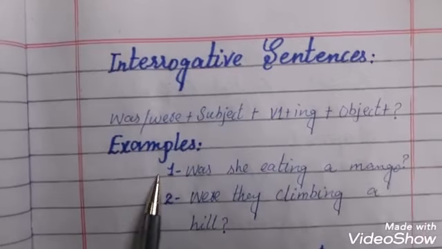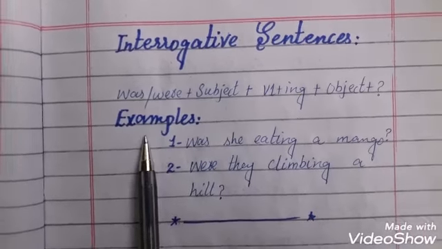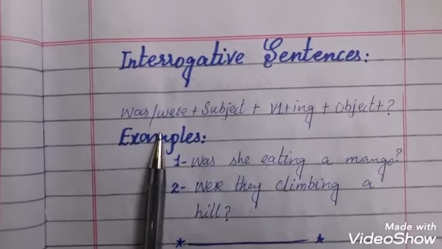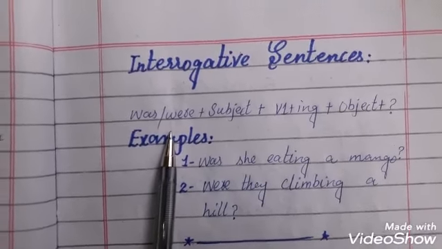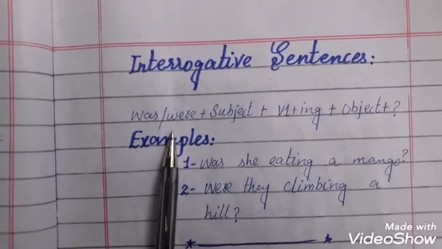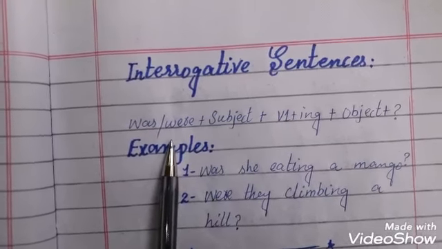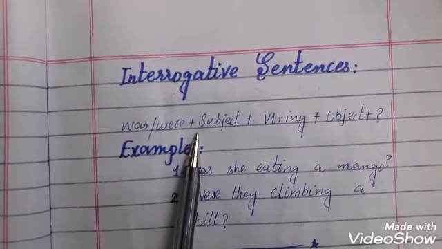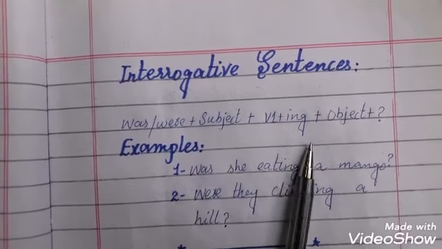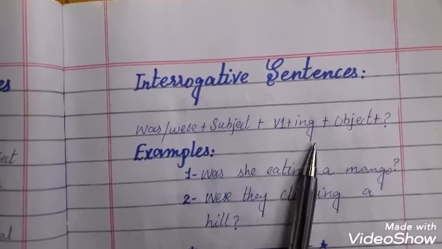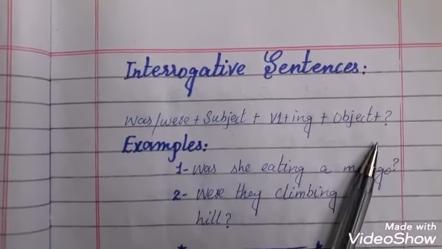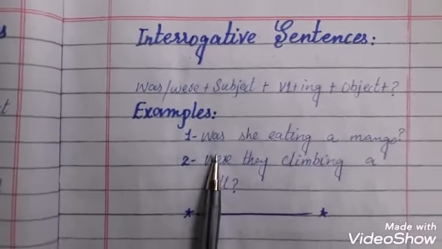So now we move towards interrogative sentences. The structure of interrogative sentences will be was or were. As you know that we use auxiliary verb first of all in the beginning of the sentence in interrogative sentences. So we will use was and were here, then subject, then present participle V1 plus ing plus object, and then question mark in the end.